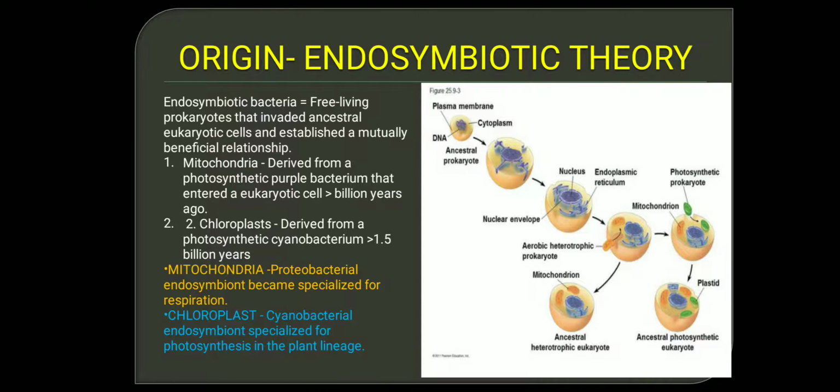The mitochondria was initially a bacterium. After it has been engulfed, it is living like a symbiont which became specialized for respiration inside the eukaryotic cell, whereas the cyanobacterial endosymbiont became specialized for photosynthesis in the plant lineage. So that we call chloroplast. Since both the bacterium and the cyanobacterium were engulfed and now they are living in symbiotic association with each other, this theory is called endosymbiotic theory.